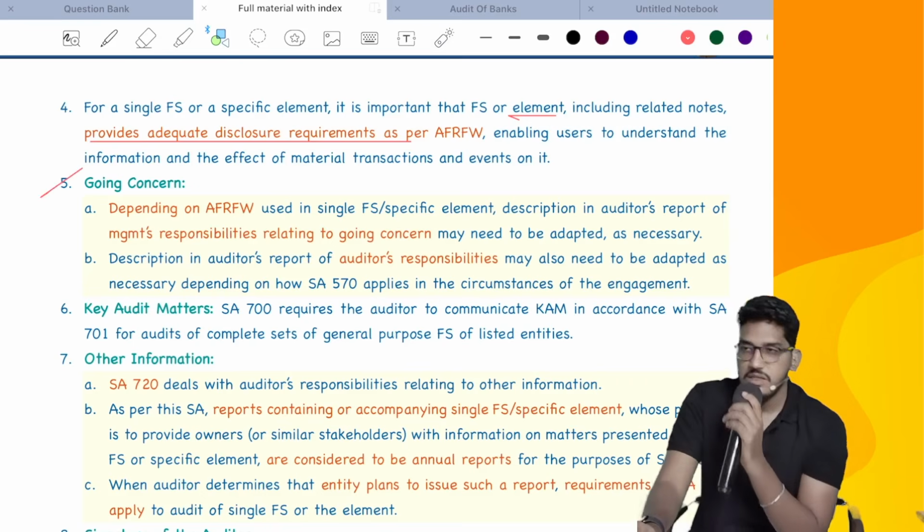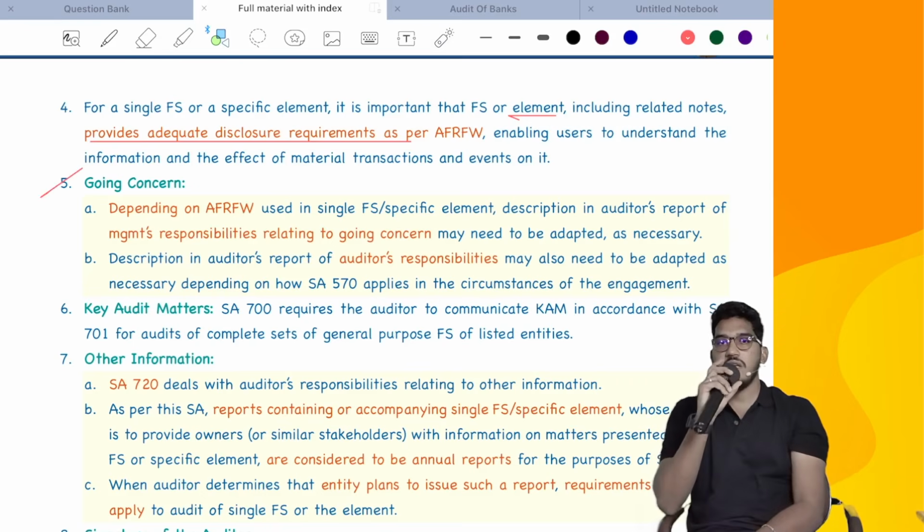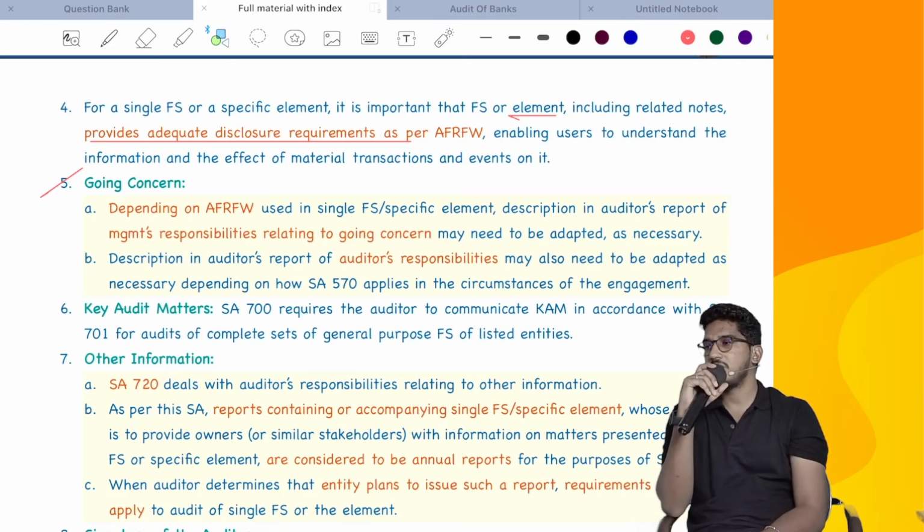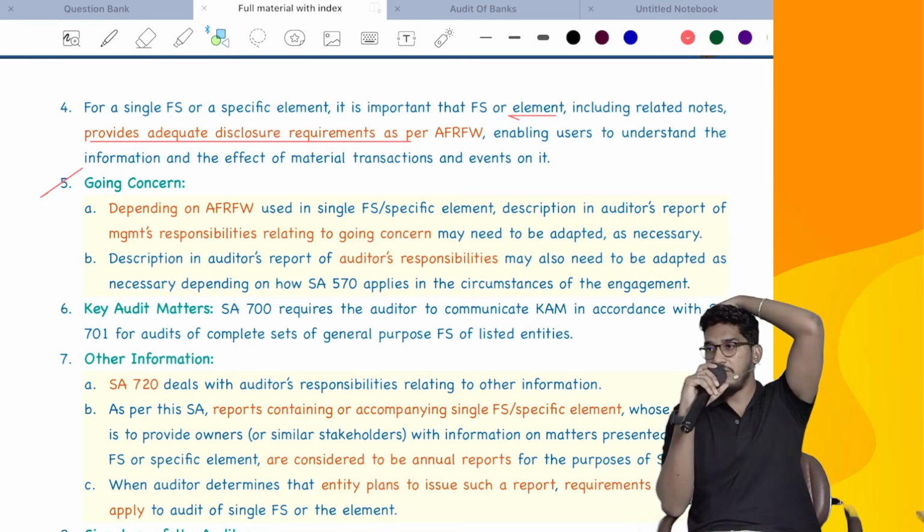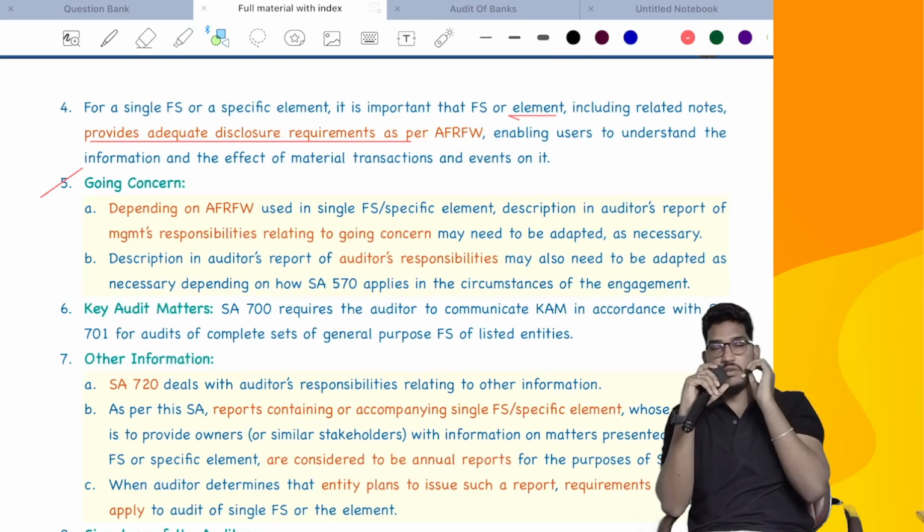Going concern. See, if you are doing an audit of a specific element or single item which has nothing to do with going concern, then in the management responsibility paragraph, you need not state that management is responsible for making an assessment regarding going concern. We have read the management responsibility paragraph now. There we say one point which will come in management responsibility, that management is responsible for making an assessment relating to going concern.